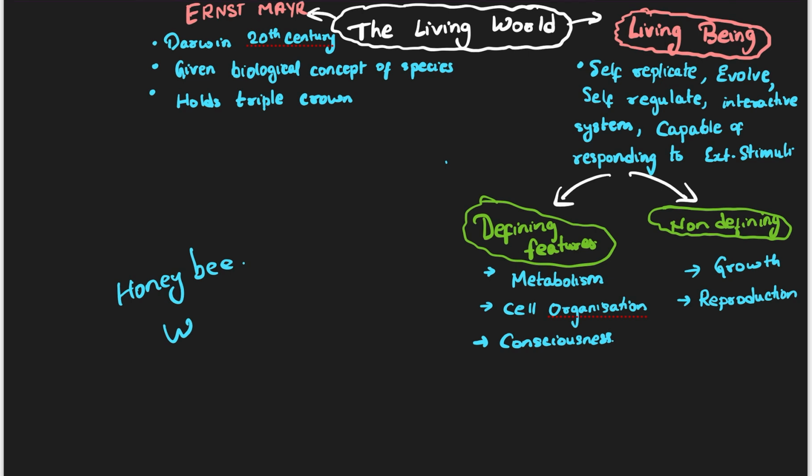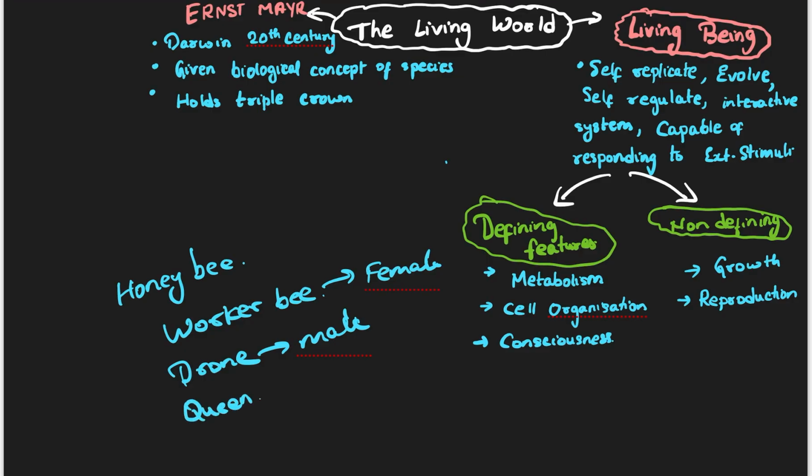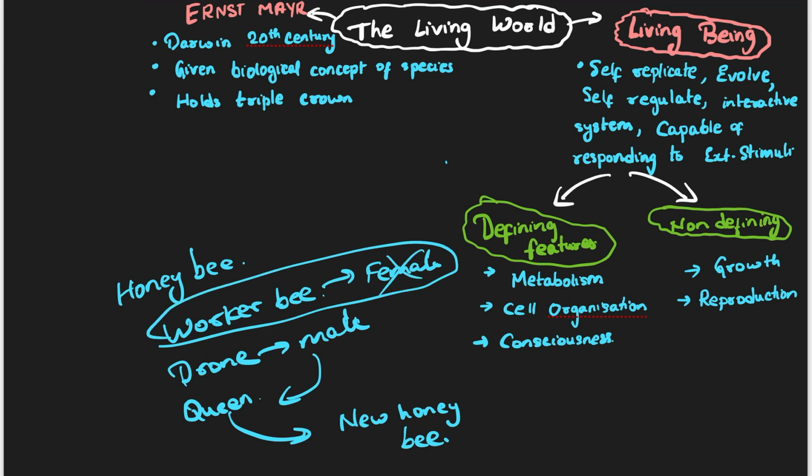For example, female worker bees. See, a drone is a male honeybee, whereas a worker bee is a female honeybee. And there is also a queen. Only this queen can mate with the male, and it can give rise to new honeybees. These worker bees, though they are female, cannot give rise to new honeybees. Okay, so that is the concept of honeybees.